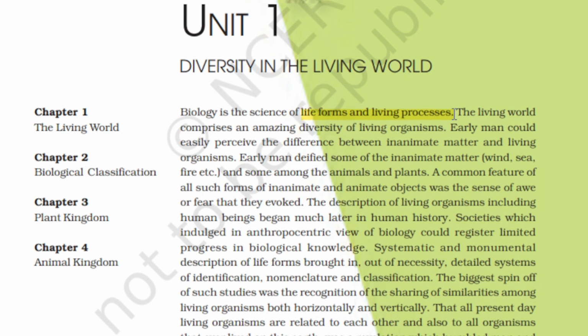Life forms means different living organisms. Forms means like we are one form of living, plants are also one form of living, and microorganisms are also forms of living. So biology is the science of life forms and living processes.